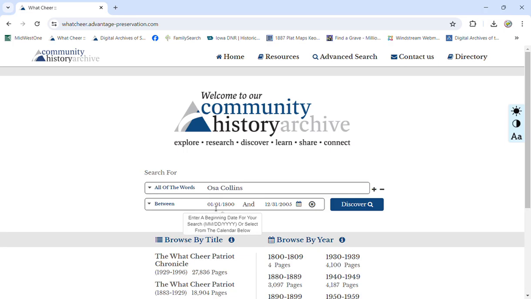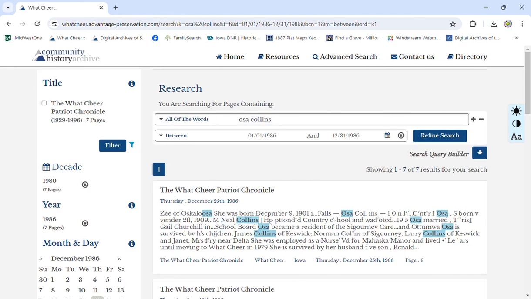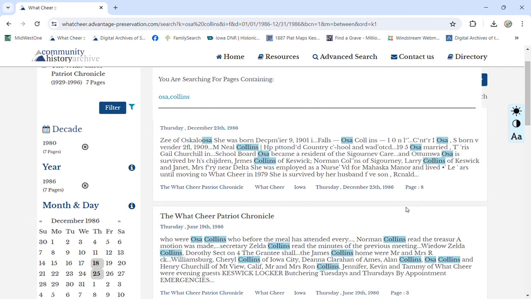You can change the date to different ways of searching. You can change the month, the day, the year. Even though it says 1800 to 2005, it pretty much searches the papers from 1882 to 2005. My grandfather, I know, died in 1986, so I'm going to type in 1986, and we're going to search for his obituary. You can change it to a different month or day and search different parameters. Then you hit discover, and it'll change pages.